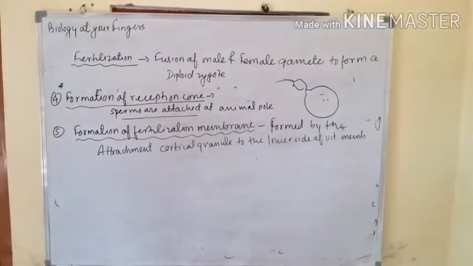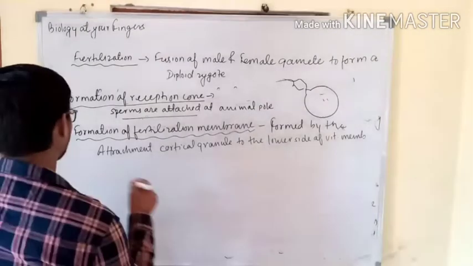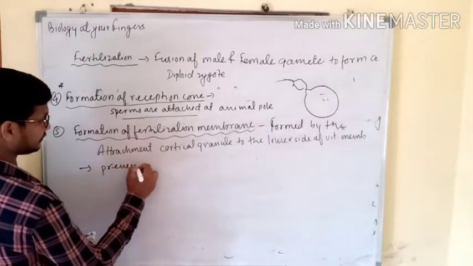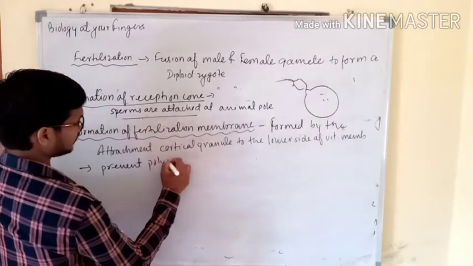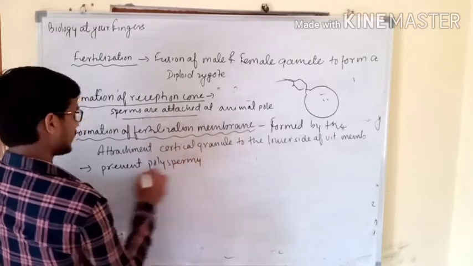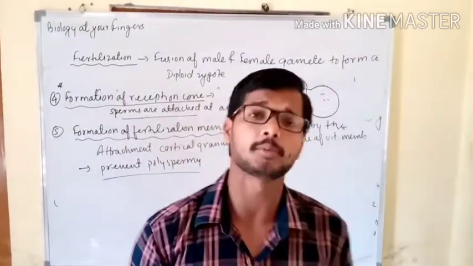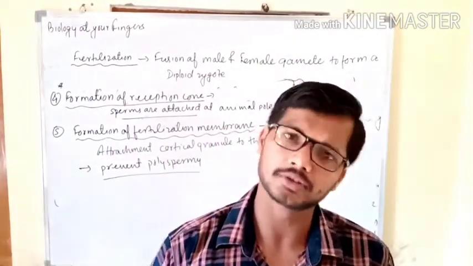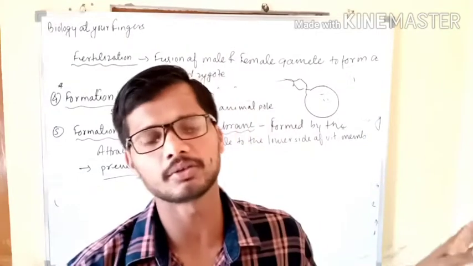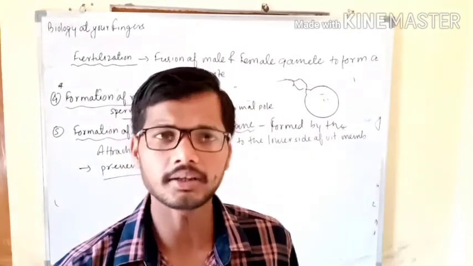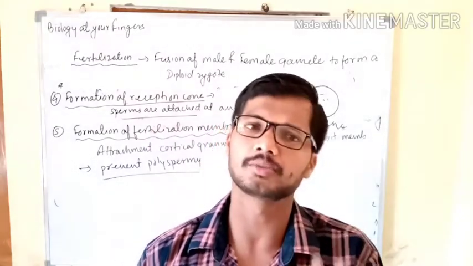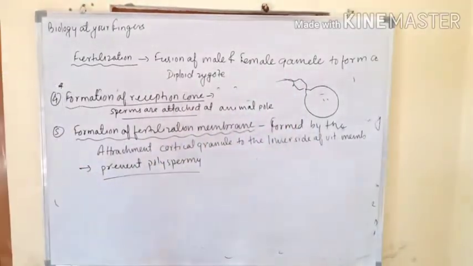What is the role of this one? It's also going to prevent the polyspermy. So we can also write here, what is the function of this? Prevent polyspermy. Actually, what is polyspermy? Polyspermy means that when more than one sperm fuses to the egg, that condition is known as polyspermy. But this membrane ensures that at a time only one sperm will be able to fuse with the egg. So this was the step number 5.